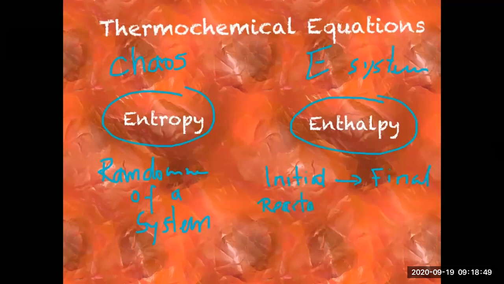So if there is a chemical reaction taking place in a substance, from initial stage to final stage, if the temperature or heat energy is increased, then we will say the enthalpy is increased. And if it is decreased, then we'll say the enthalpy is decreased. And for entropy, solids will have the least entropy because molecules are moving less, and gases will have the most entropy because molecules are moving randomly much more.